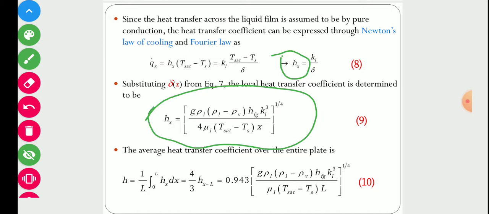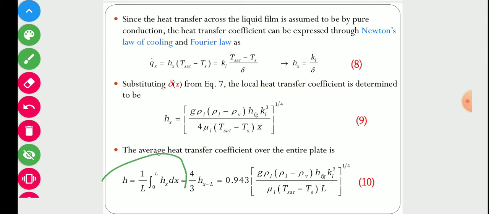So this heat transfer coefficient is again a function of x. With the help of this equation, we can calculate the heat transfer coefficient at any point in the film. But if we want to calculate the average value of the heat transfer coefficient, then we have to take an average. So for taking the average, we can use this equation.